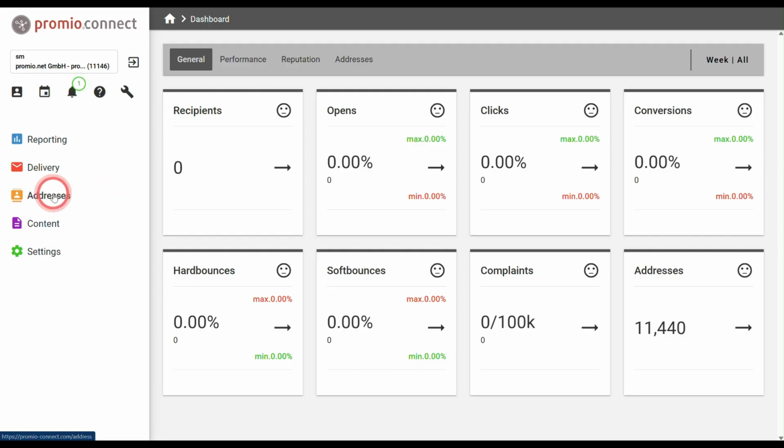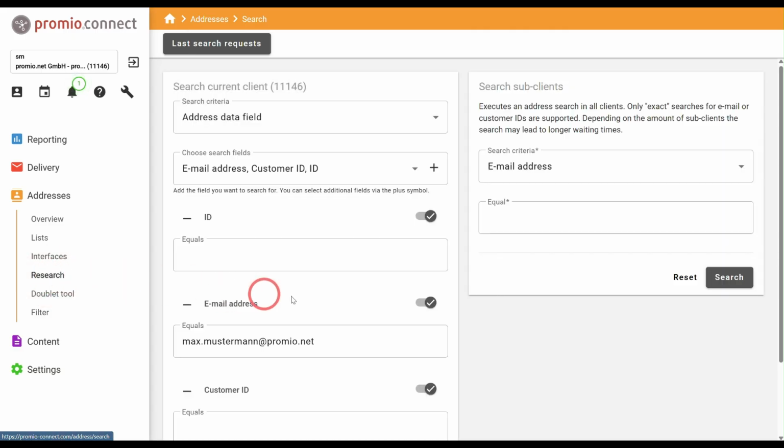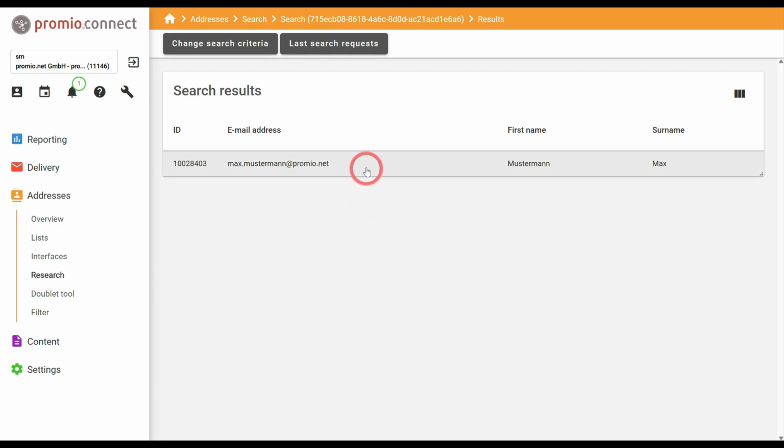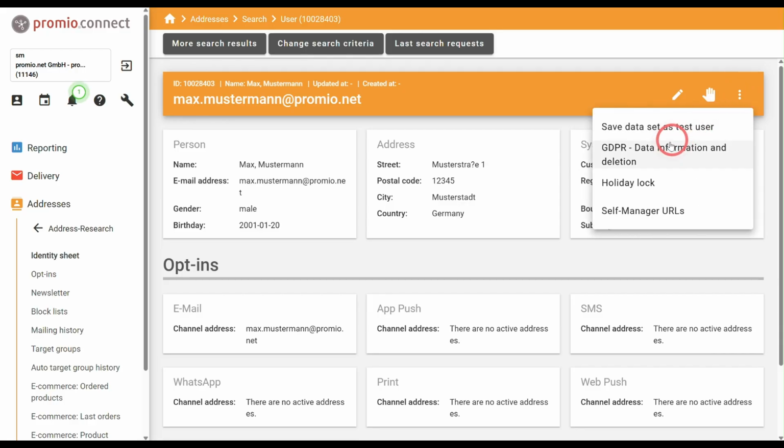To do this, search for the relevant data record via the address search. Then click on the menu icon and select the item GDPR Data Information and Deletion.